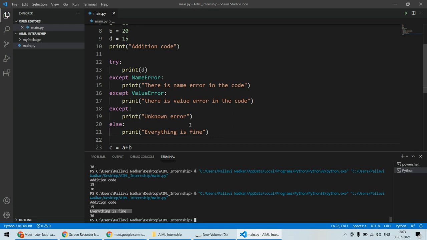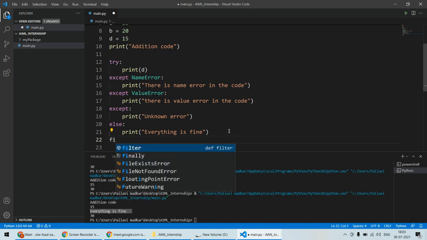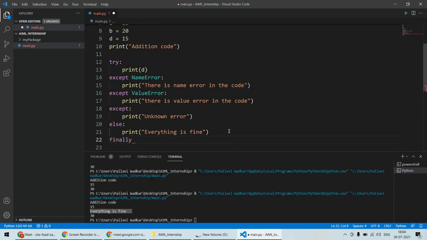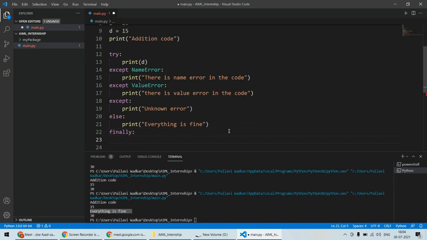Now next is the finally statement. As far as the finally statement is concerned, this finally statement will be executed even if there is no error and even if there is an error. So if I consider this finally statement, even if there is an error, it will be executed. Even if there is no error, it will be executed. So sometimes we will require this one.